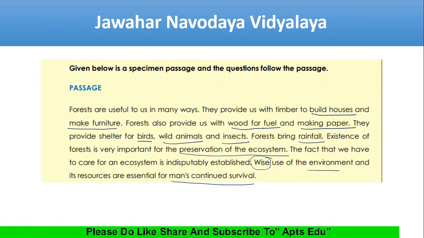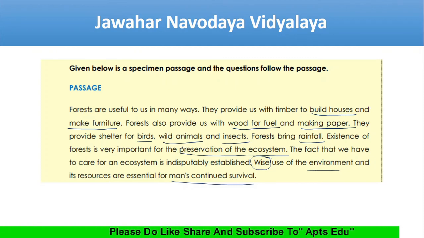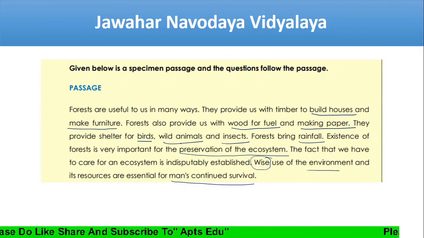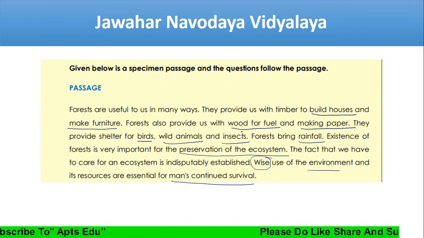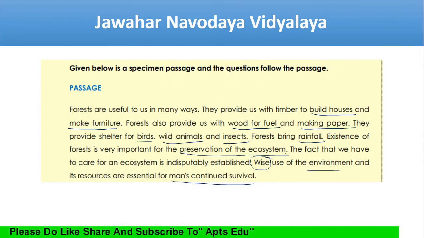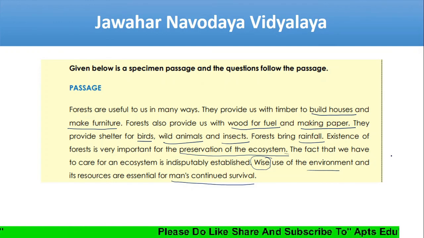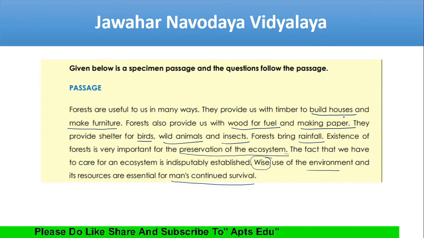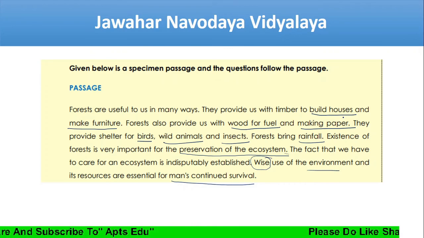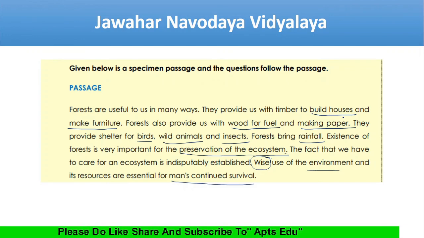We won't get wood for fuel, we won't be able to build houses or make furniture, birds, wild animals and insects cannot survive, and there would be no rainfall. If there is no rainfall, there would be no growth of plants. If there is no growth of plants, there would be no food. So you can see how important forests are. Without forests, our life existence becomes very difficult.